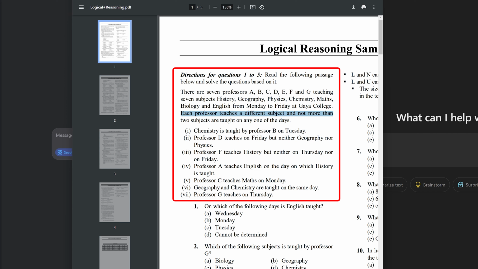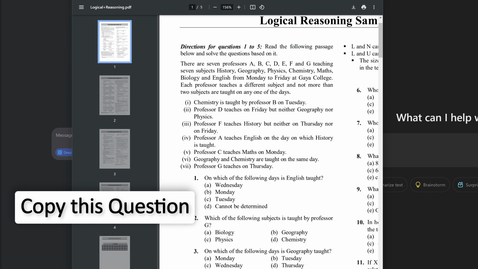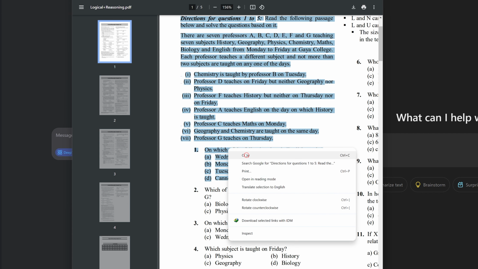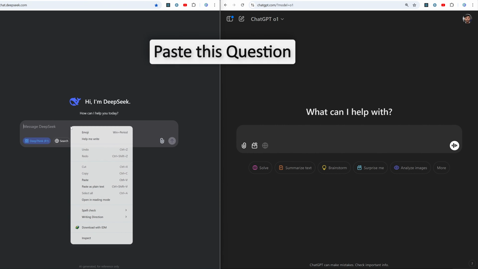Not more than 2 subjects are taught on any one day, and there are some more variables, like chemistry is taught by Professor B on Tuesday, Professor D teaches and so on. So I'm going to quickly copy this whole question and ask the first question of both of these models, and then we will see which one is correct.